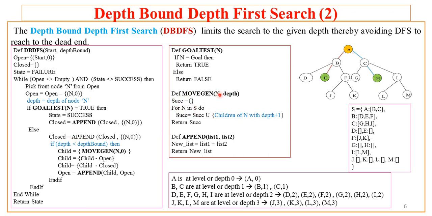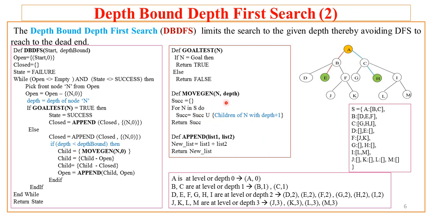Assume that n is A and depth is 0. So what will happen? moveGen will search this list. Let us focus here where I'm pointing. moveGen will first search, is A present in this successors list? Yes, it is present. Now it checks what are the child nodes of A. Those are B and C. But if you see the state space here, B and C are lying at level 1. So what was the level or depth of A? It was 0. And what is the depth of B and C? It is the depth of A plus 1, that is 0 plus 1, 1.